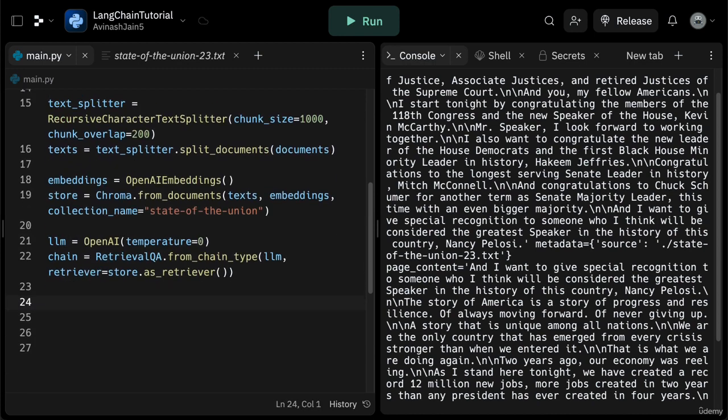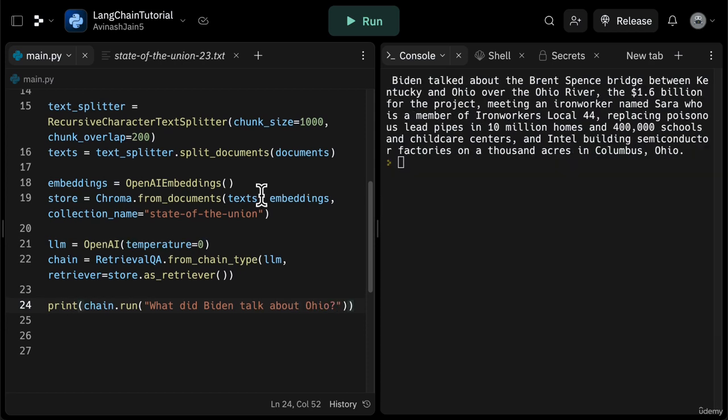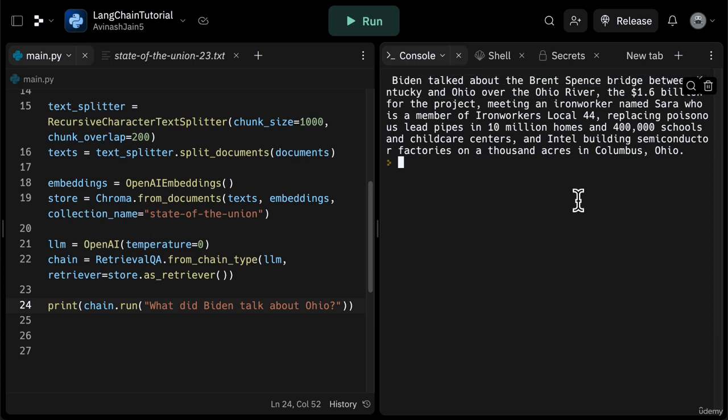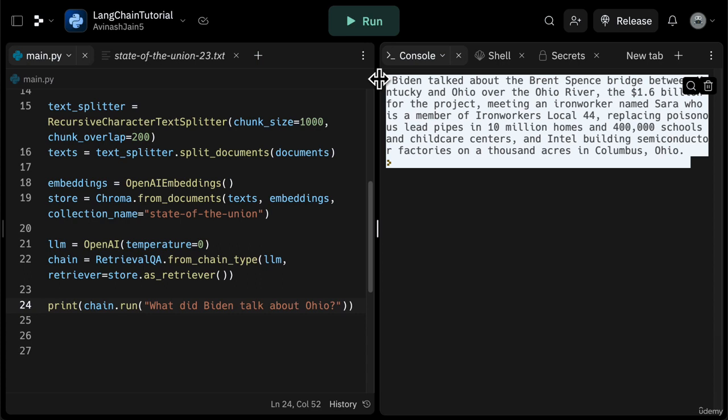We can simply run this chain now on a simple question. We can say chain.run or print chain.run, what did Biden talk about Ohio? After running this command, we can see exactly what gets printed out. Biden talked about the Brent Spence Bridge between Kentucky and Ohio over the Ohio River, the $1.6 billion for the project, meeting an iron worker named Sarah, etc. This is all relevant information about Ohio.